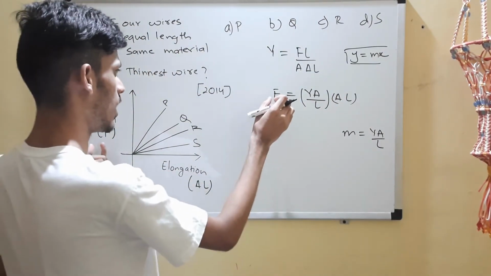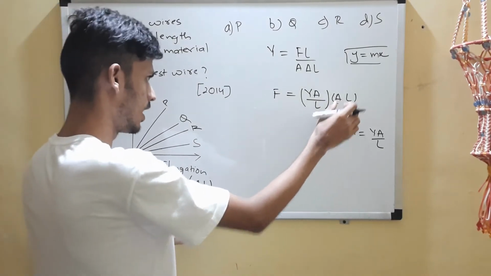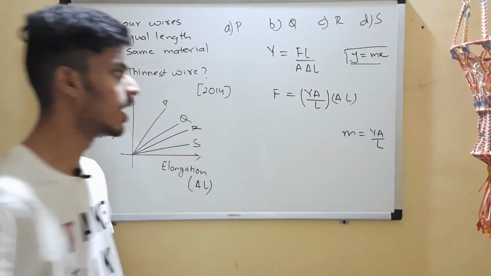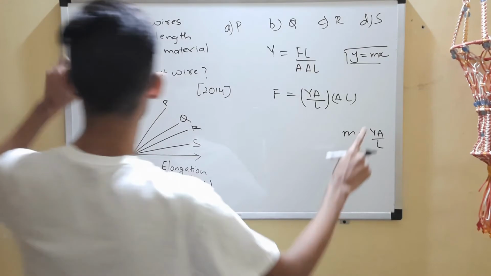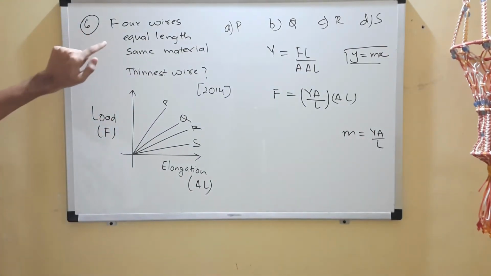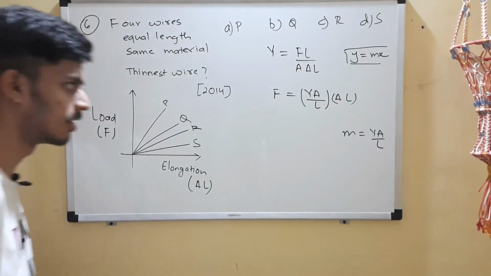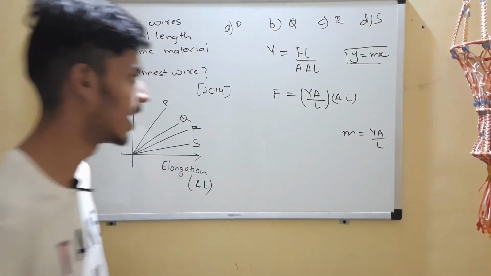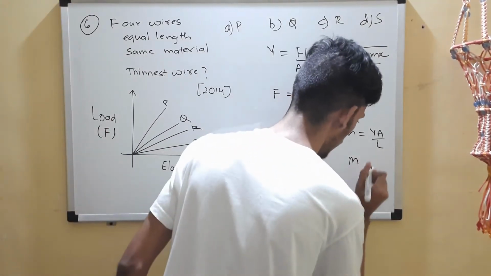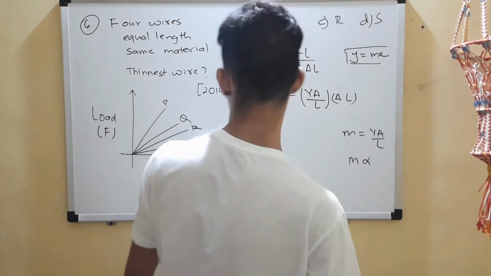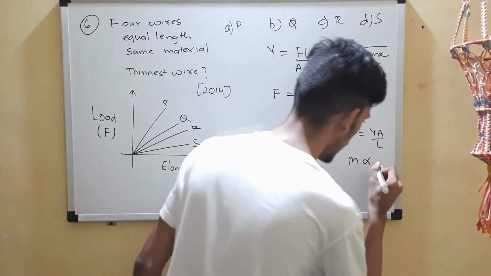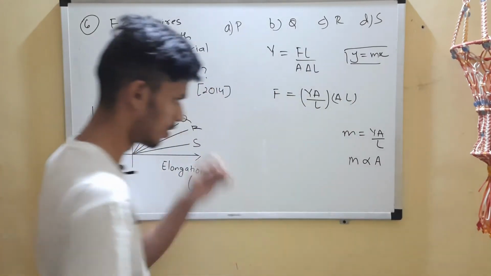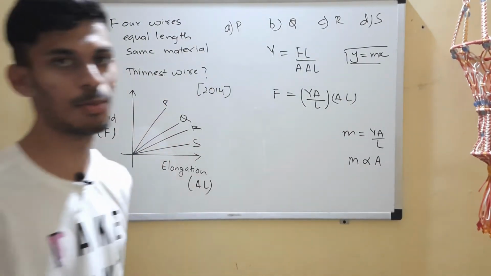On the y-axis we have F, on the x-axis we have delta L, so this thing will be the slope. For each of the wires, the length is equal and they are made of the same material, so Y by L is constant for each wire, right? So you can say that m, the slope of each of these lines, is directly proportional to the area.